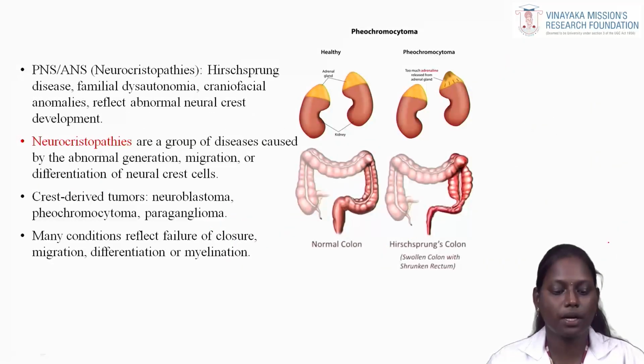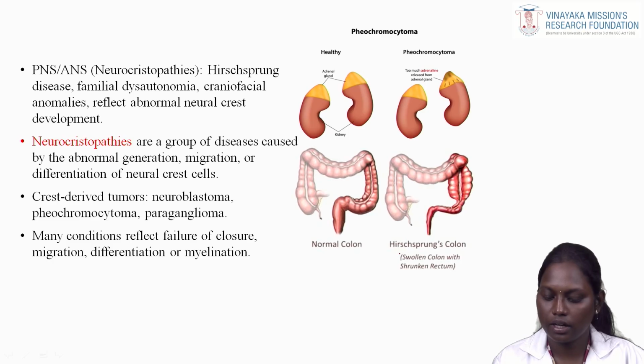The peripheral nervous system and autonomic nervous system defects. Neurocristopathies are a group of diseases caused by abnormal generation, migration or differentiation of neural crest cells. You can see a very rare genetic condition, Hirschsprung's disease. In Hirschsprung's disease, you can see the swollen colon with the shrunken rectum.